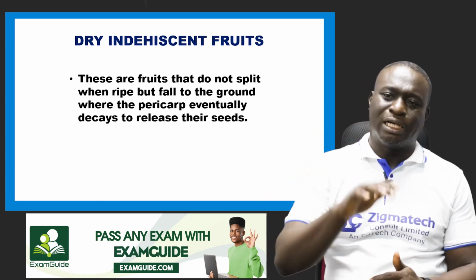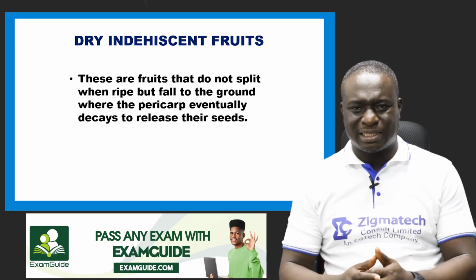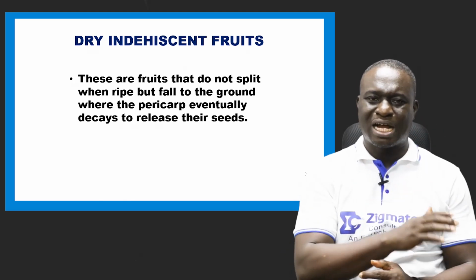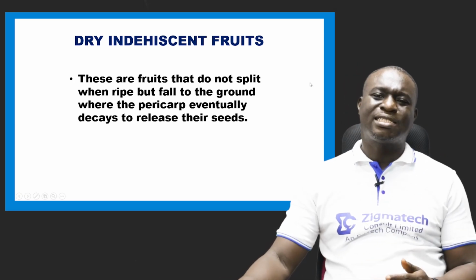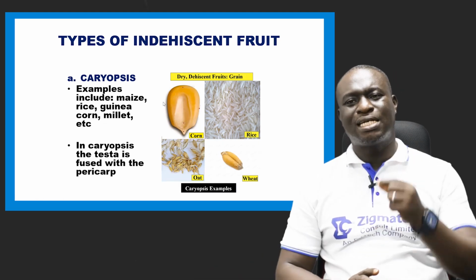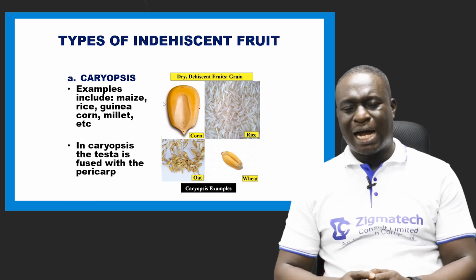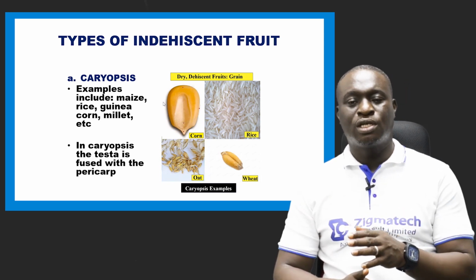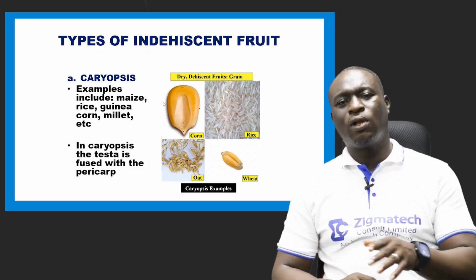They rather fall to the ground where the pericarp actually decays in order to release their seeds. So the pericarp decays, but in terms of dry dehiscent, the pericarp does not decay, it rather splits when it is ripe. Now we have different types of dry indehiscent fruit, and one major important type is the caryopsis. An example of caryopsis includes all cereals, which includes maize, rice, guinea corn, millets, and so on.